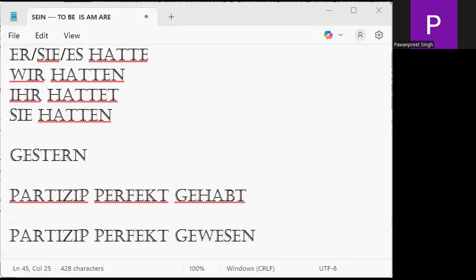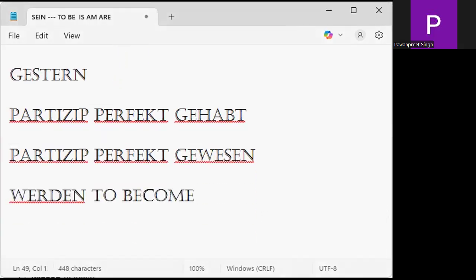Now, for example, zum Beispiel, for example, we have a lot of verbs over here. If you can see, we have the verb werden. Werden is a vocab to become. What is werden? Tell me. Now go on the conjugator, and we need to conjugate the werden verb in terms of present tense. So what is present? Be, will, become.